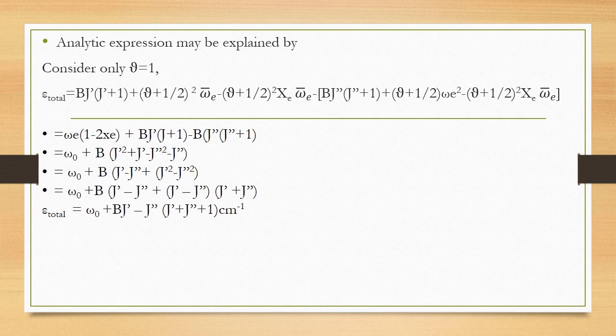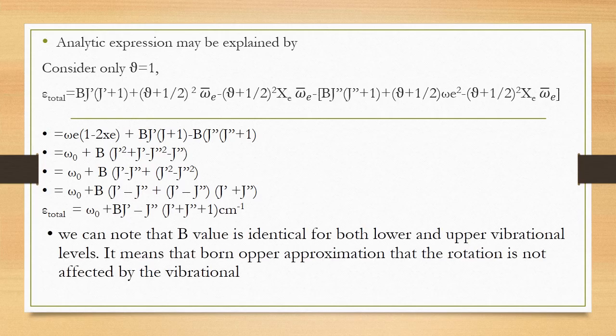So when we simplify it by taking out B, we have J' square plus J' minus J'' square minus J''. Here instead of omega e into 1 minus 2 xc, we have just put omega 0. It's just the fundamental frequency or band origin, and we have simplified it using the a square minus b square formula, and we have arrived at this equation.